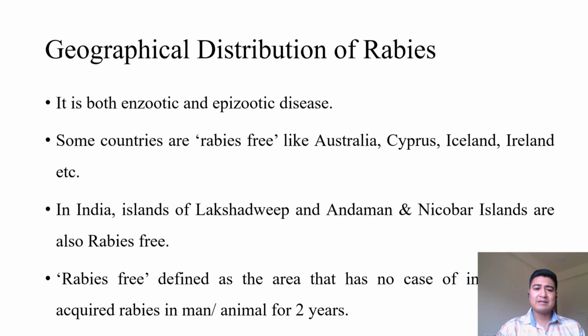Thus, rabies can be found in both forms. Some countries are rabies free, like Australia, Cyprus, Iceland, Ireland, etc. Places like Australia or New Zealand are rabies free because of their geographical isolation, as these are island countries. Similarly, in India, the islands of Lakshadweep and Andaman and Nicobar are rabies free.